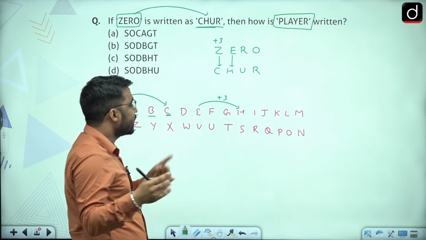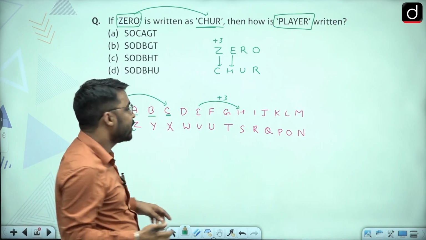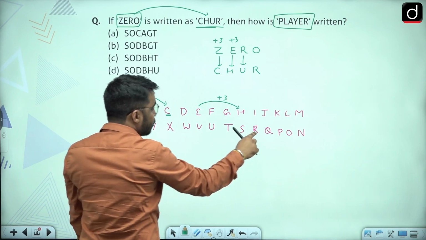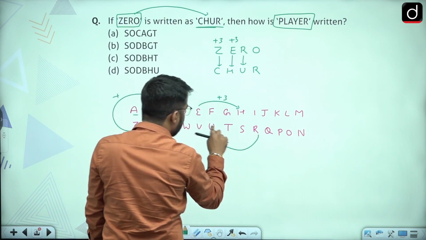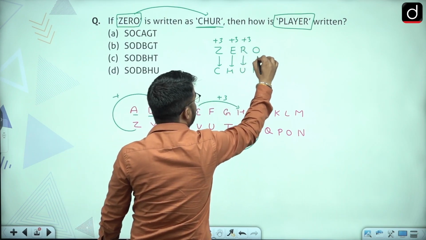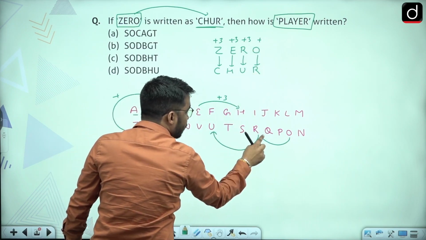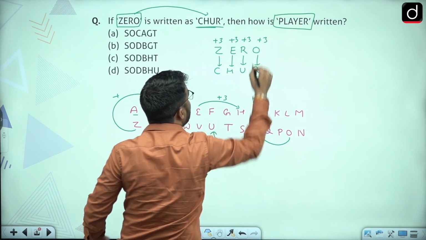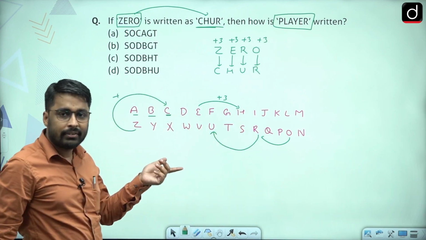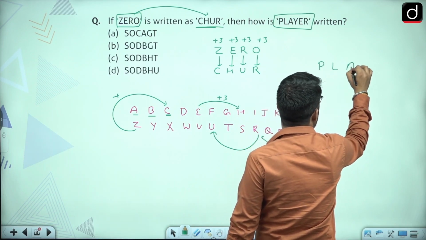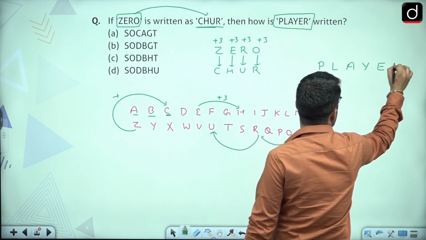So it will be a +3 gap, because moving from E to H, we are moving in alphabetical order. Then for R to U, 1, 2, 3, this will be a +3 gap. Similarly for O, if the code would have been R, from O to R, the gap would again be 1, 2, 3, +3. So here you can see that for all the given letters, +3 was the logic. Now, using the same logic, we have to find the code for the word PLAYER.